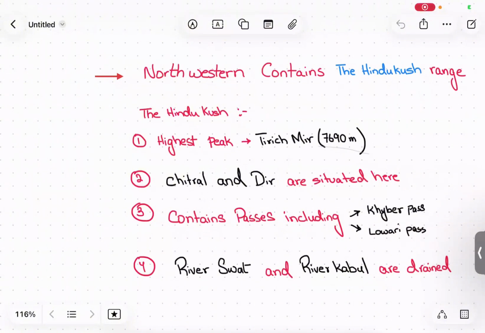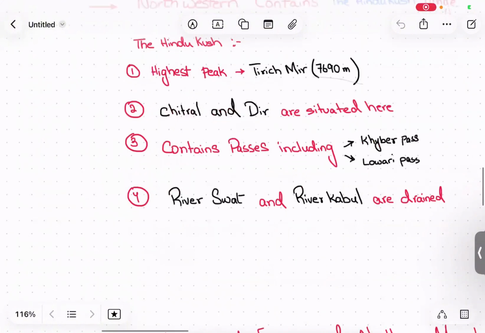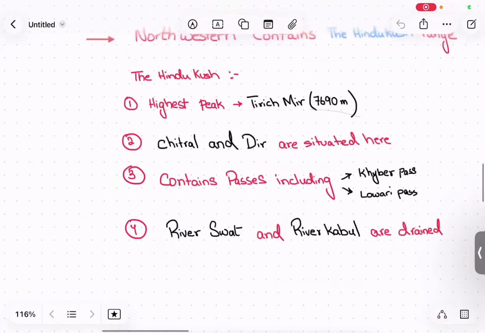The passes that Hindu Kush contains are the Khyber Pass and the Lowari Pass, as we talked earlier about the passes. So these are the passes that we have here in Hindu Kush. River Swat and River Kabul are drained over here in the Hindu Kush range.